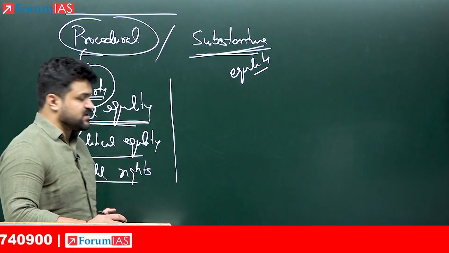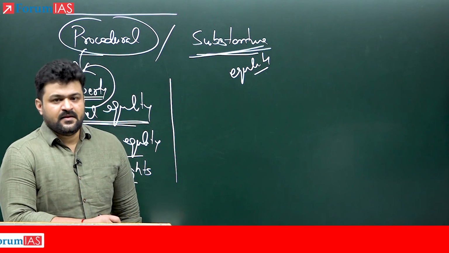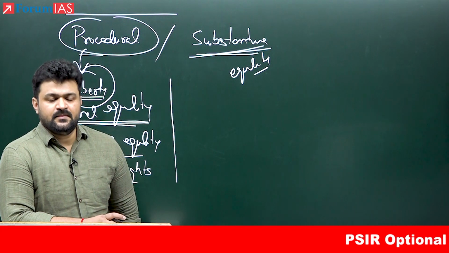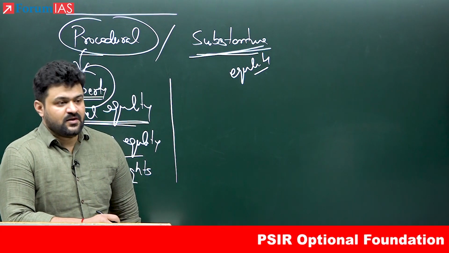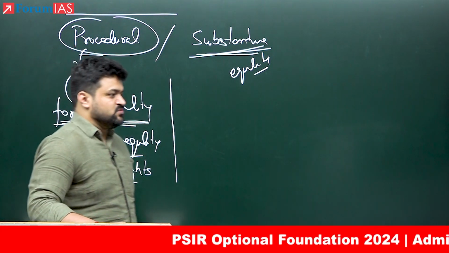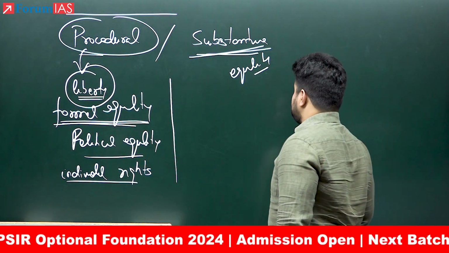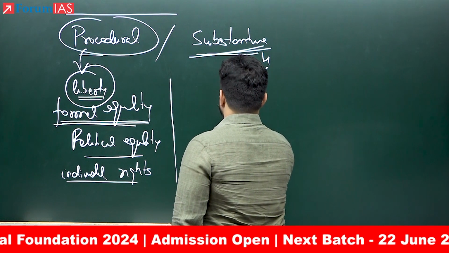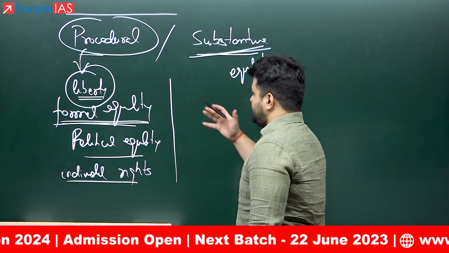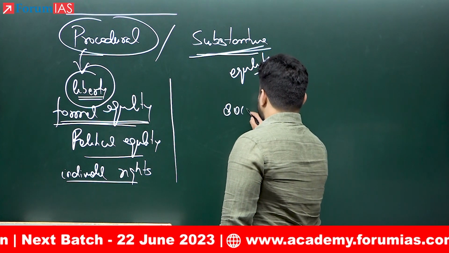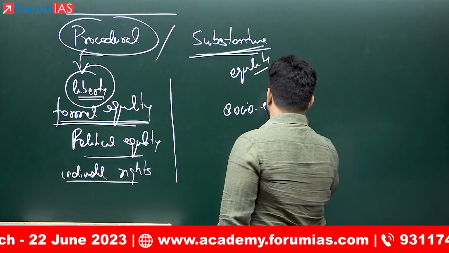It is also substantive in the sense that it is not the political equality which is being sought after here, but along with political equality, people need to be equal also in terms of social and economic aspects. So, substantive conception of justice talks about substantive equality, not just formal equality or political equality. It talks about socio-economic equality.